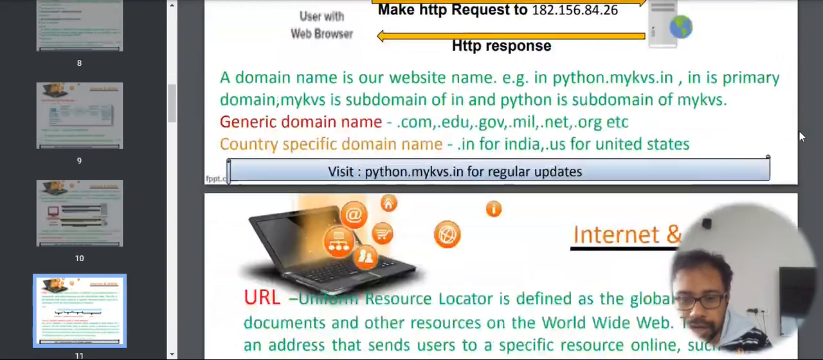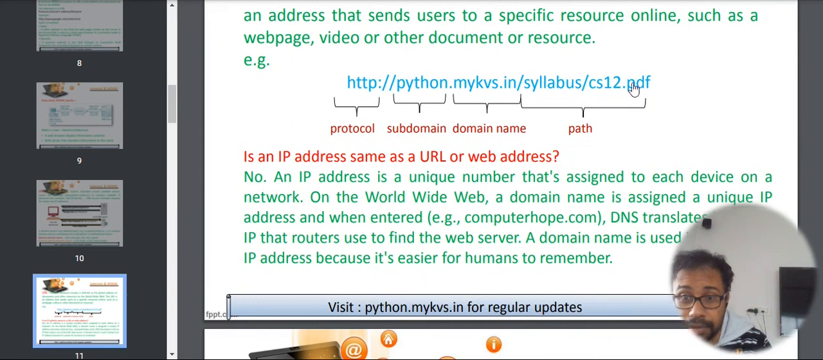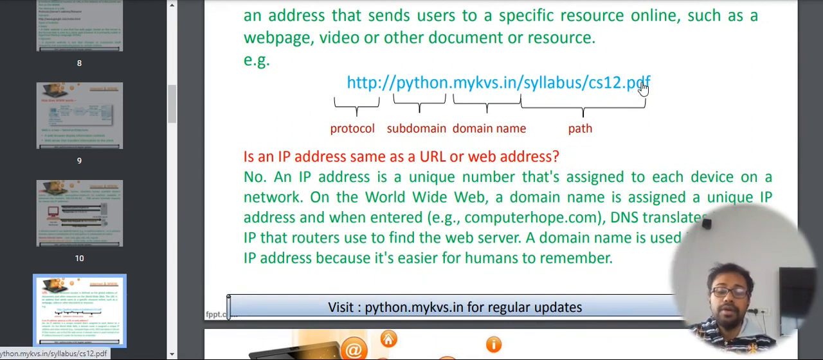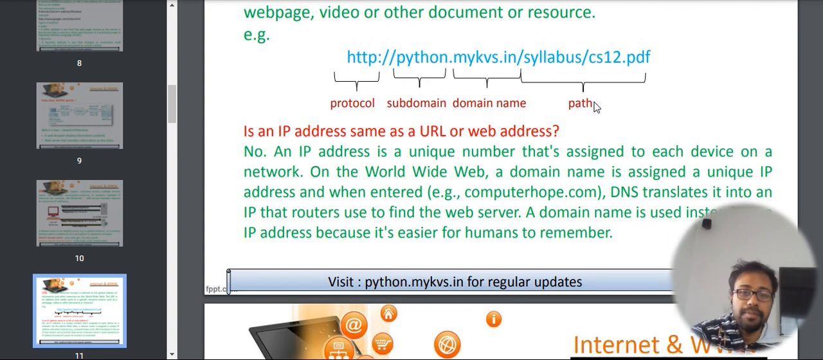I actually clicked over the link. You can see that was a proper URL because when I am clicking, it is redirecting to a page. So, URL is followed by that of a protocol. This is HTTP, python is the subdomain, mykvs is the domain name, and this is the file link. That is why I was redirected to that page of the computer science syllabus of class 12.